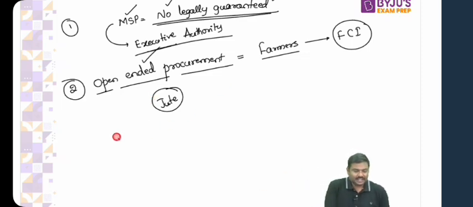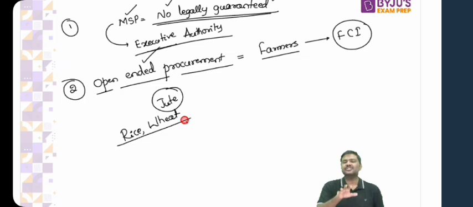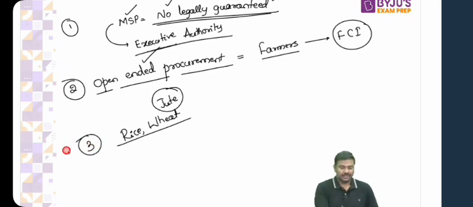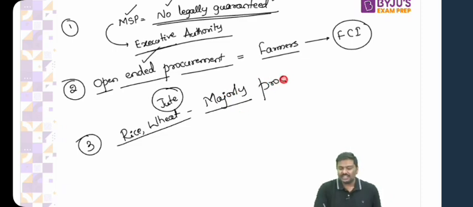Can I simply say that it is rice and wheat? It is rice and wheat. Now tell me, majority of the schemes of the government of India, the government mainly distributes rice and wheat. Now can I say that the majorly procured food grains under MSP will be rice and wheat? Majorly procured food grains under the public distribution system or under the concept of MSP will be rice and wheat.